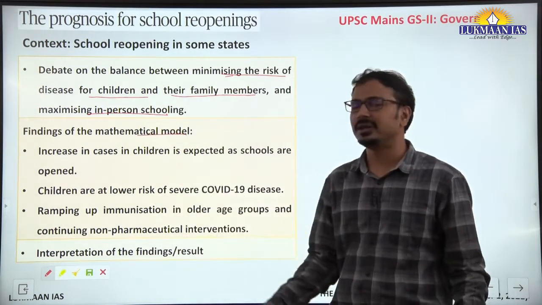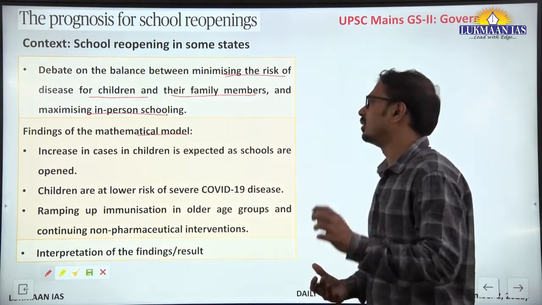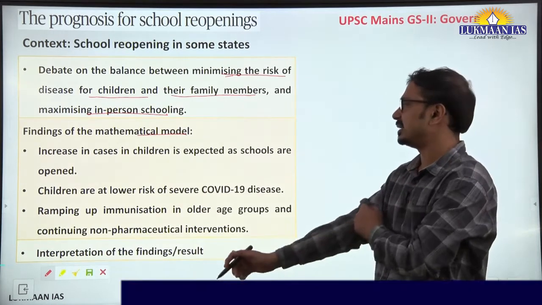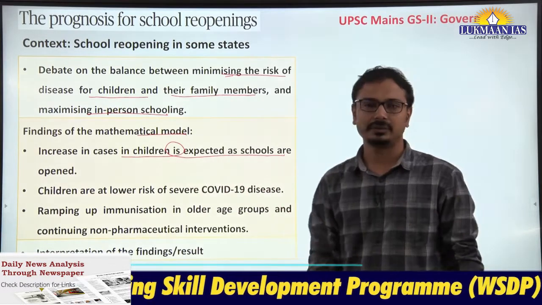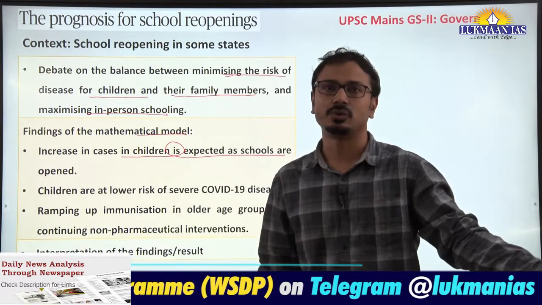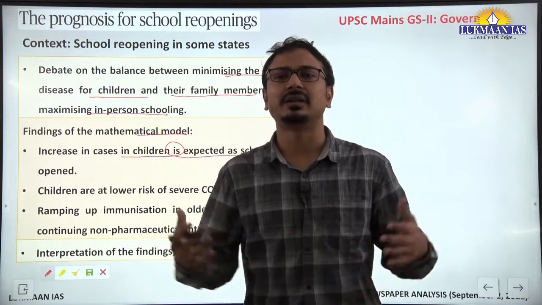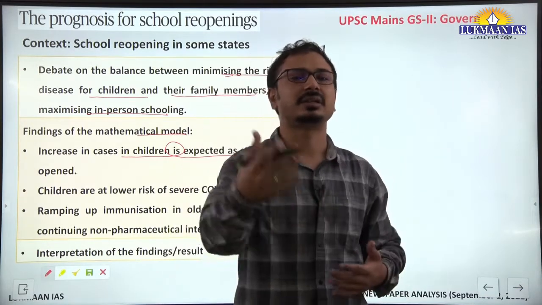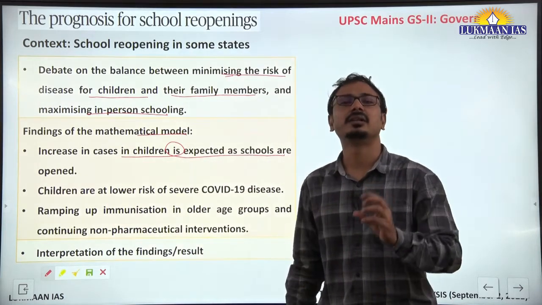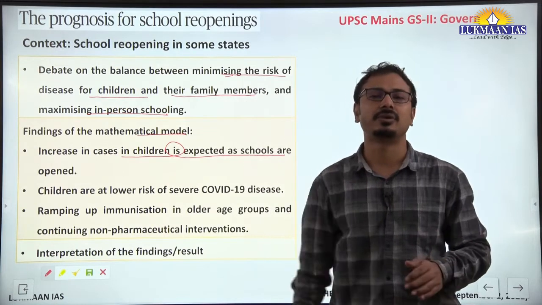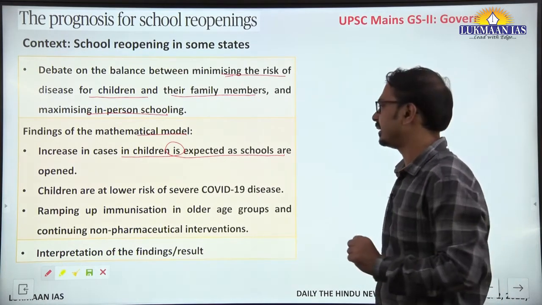This mathematical model included all the aspects related to reopening of the school. The findings of the model say that an increase in cases in children is expected as schools are opened, as compared to when the schools were closed. That is going to happen because the children are going to come in contact with other children, teachers, other staff, or during travel, and there will be some kind of increase in the number of cases due to reopening of the school. This is the finding of the model, and we can understand that this can happen.